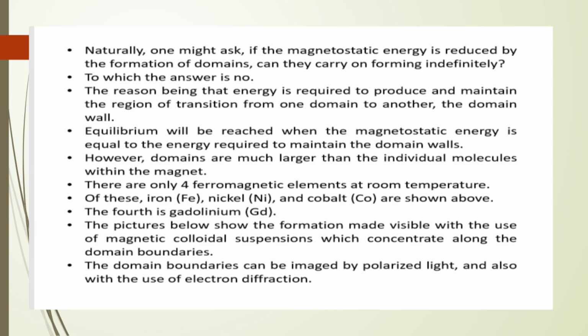There are only four ferromagnetic elements at room temperature. First one is iron, second nickel, third cobalt, and fourth is gadolinium. The pictures below show the domain formation made visible with the use of magnetic colloidal suspensions, which concentrate along the domain boundaries. The domain boundaries can be imaged by polarized light and also with the use of electron diffraction.